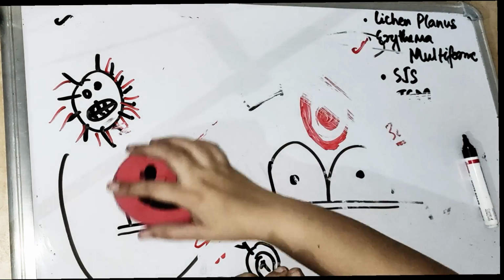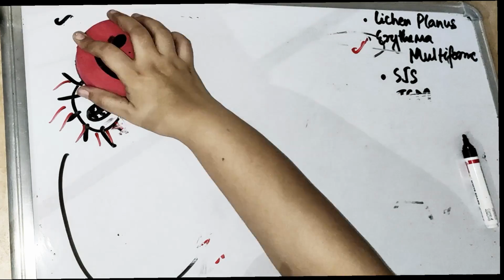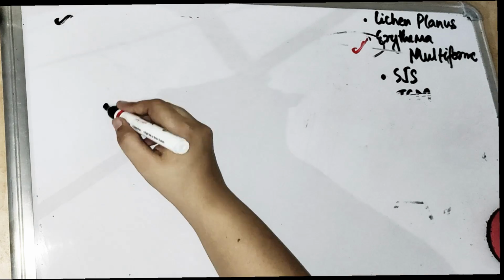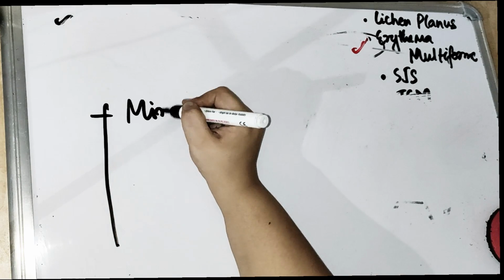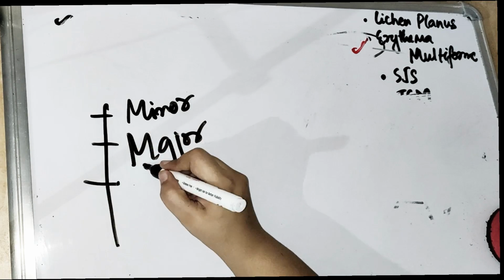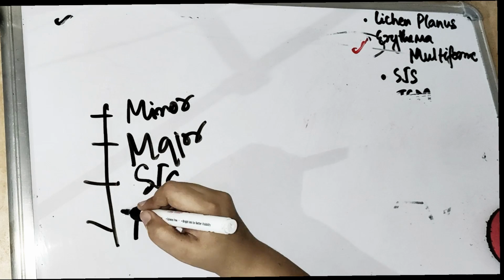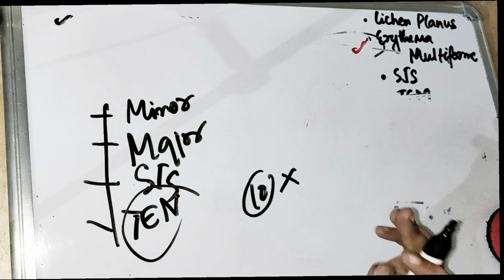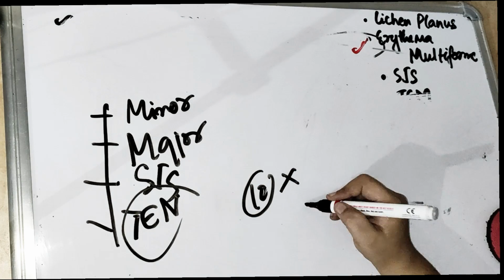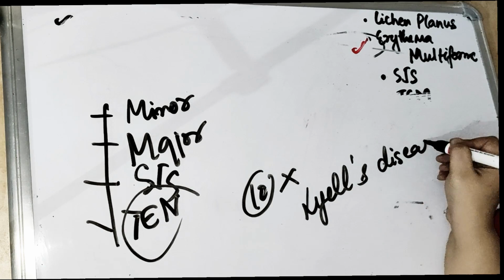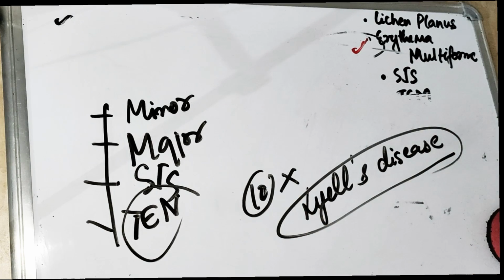Actually, erythema multiforme has many types. In the earlier classification, there was erythema multiforme minor and major. Then we have SJS, Stevens-Johnson syndrome, and we have TEN, toxic epidermal necrolysis, which we also call Lyell's disease. Don't worry, the name may look fancy but it is very easy.